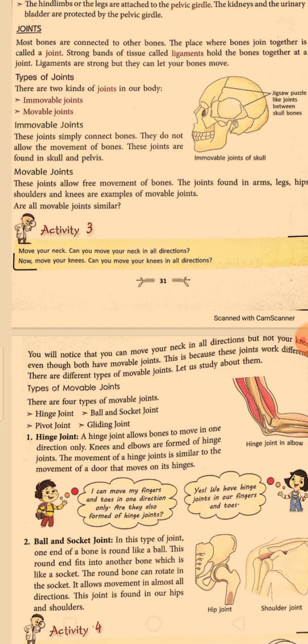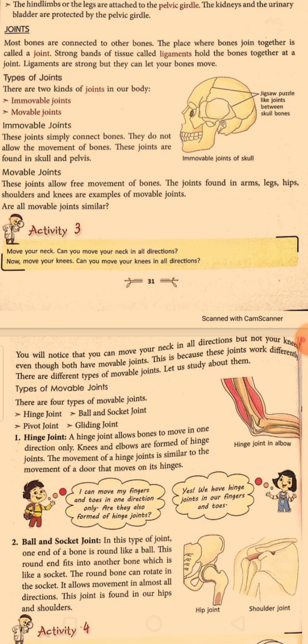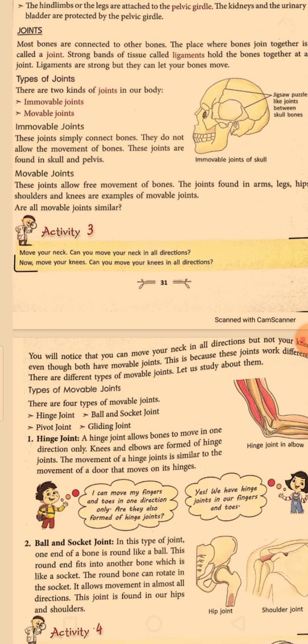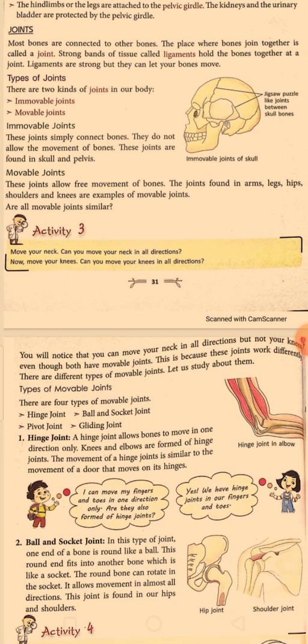Now what are movable joints? Movable joints are joints that allow the movement of bones. The joints of the hand, leg, hips, shoulder and knees are examples of movable joints. Because of these joints only, we can run, sit, walk, swim and do many activities. So because of movable joints only, we can do many activities.